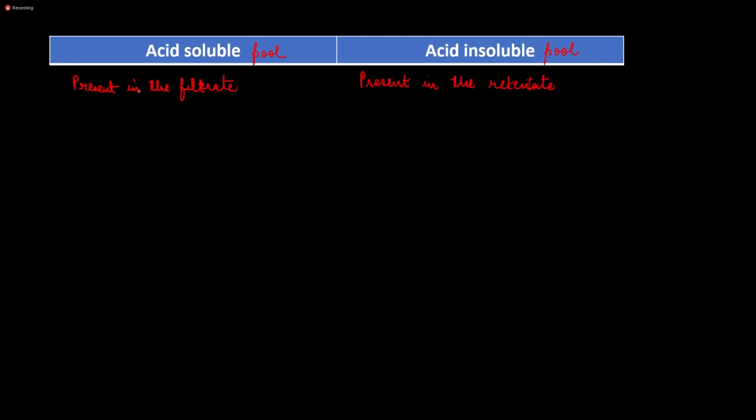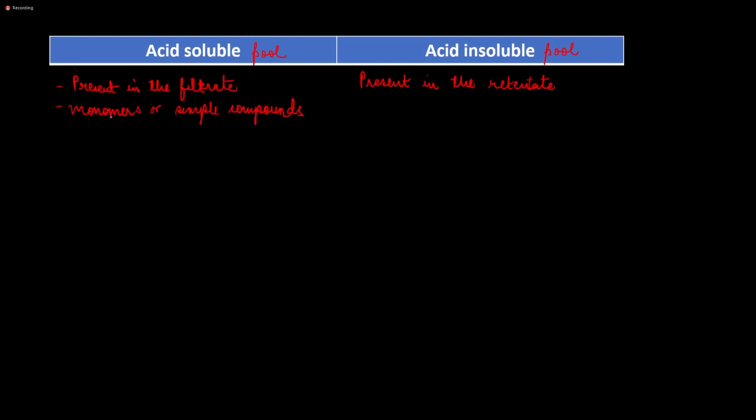Now the second thing, what does the acid soluble pool comprise? It mainly comprises monomers, or simpler things, small molecules. We know what a monomer is, right? Monomers are single entities or basic units.